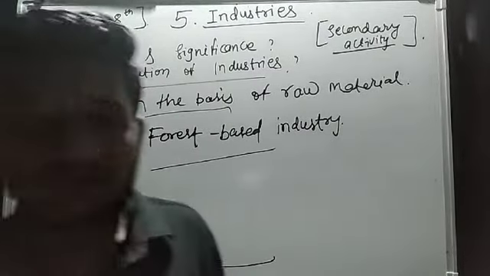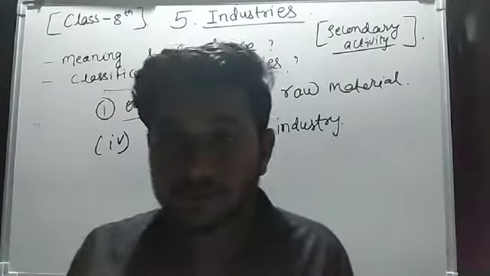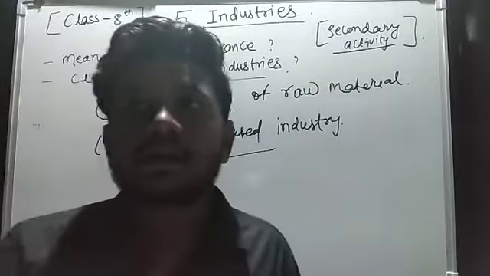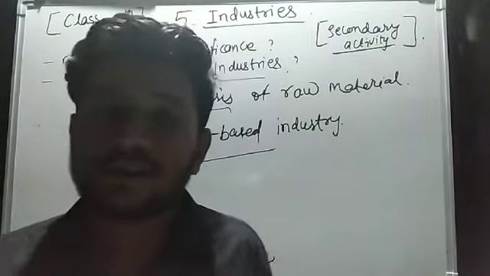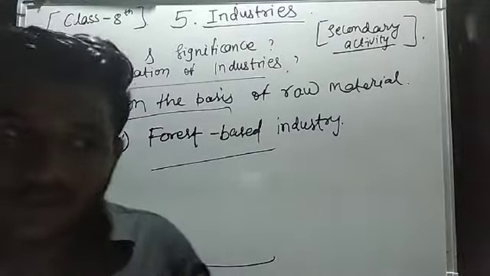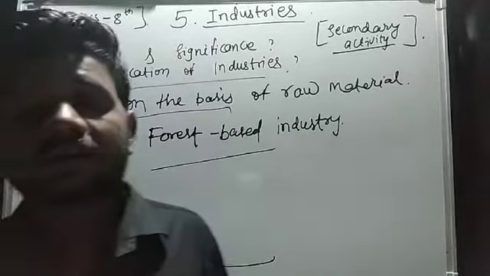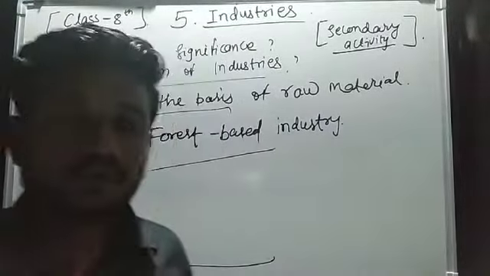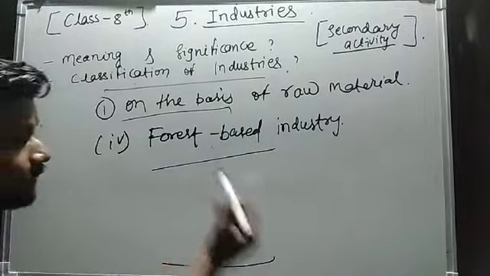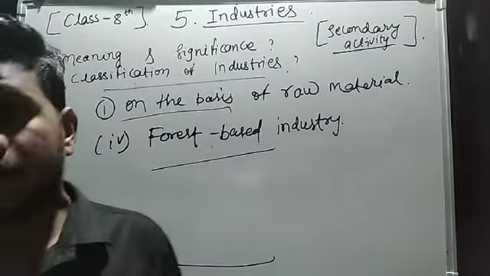Like we have seen in the case of paper, a special kind of tree is used in the production of paper, which we can find in the forest only. Like we have seen the various furniture industries. From where do they get the wood? They get wood from the forest only. So all these industries which are using forest products as their raw material to produce any further goods or finished goods come under the purview of forest based industries.